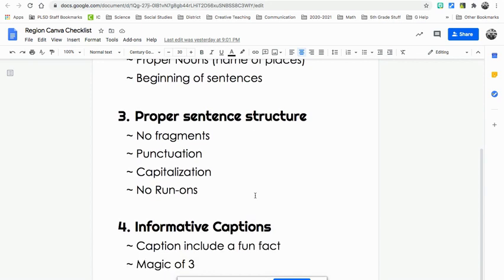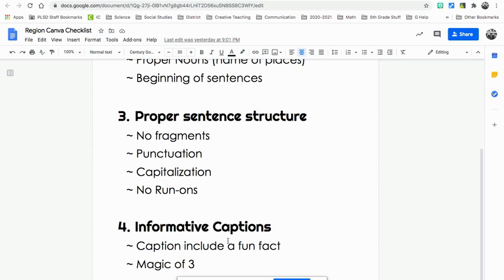And finally, you need to make sure you have informative captions. You need to find a fun fact about the picture that you have. Now, not every slide needs to have captions for every page. It just depends on how you're doing it. If you have 3 pictures in the center and you're telling what these places are, then have that. But if you're doing a collage of the resources that are found within it, you can just do a bunch of collages and then just do an overall statement for all of those.